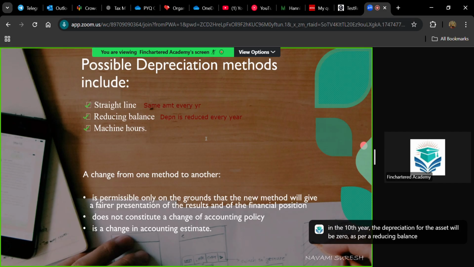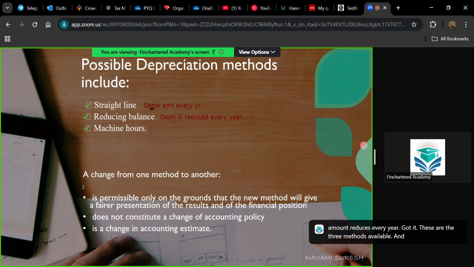As per the straight line method, every year there will be the same amount of depreciation, that is cost minus residual value divided by useful life. That is as per straight line basis. But if you are following the reducing balance method, the depreciation amount reduces every year. Got it? These are the three methods available.